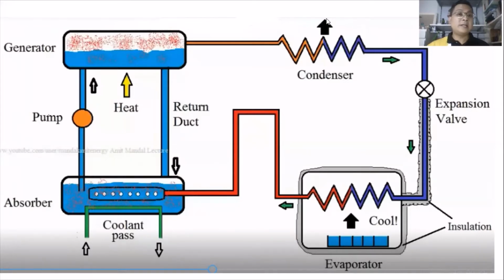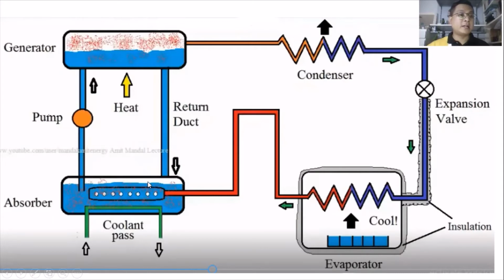So this is the different structure between the normal refrigerator, the compressor refrigerator, and this structure, which we call the absorber refrigerator. What differs from the compressor refrigerator is this absorber part.